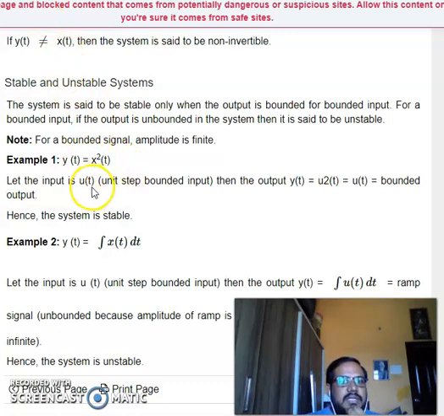Now, for a bounded signal, let the input be u of t, a unit step bounded input. Then the output y of t will be equal to u square of t. U square of t is nothing but u of t. It is a bounded output, hence the system is said to be stable.